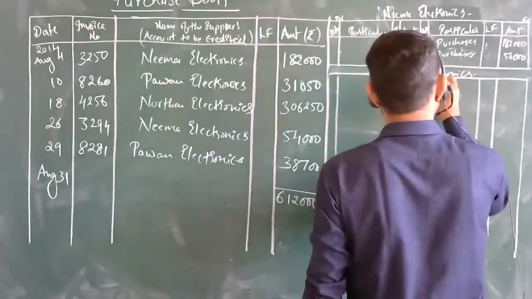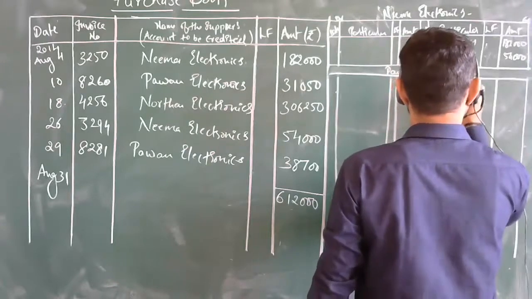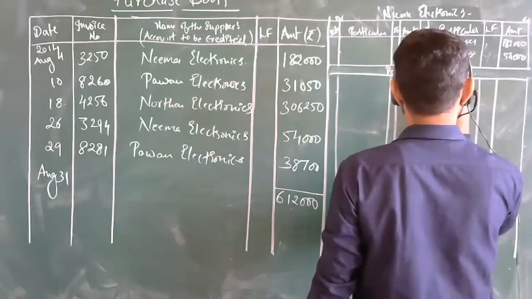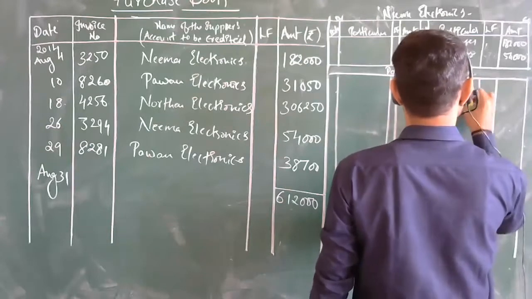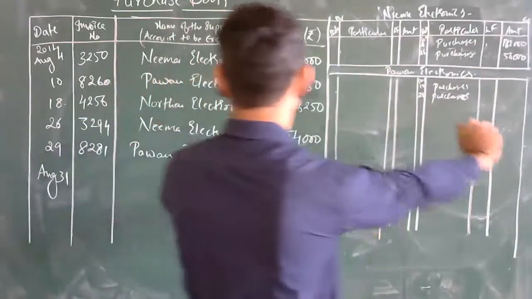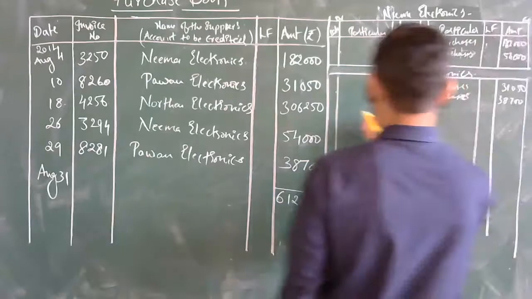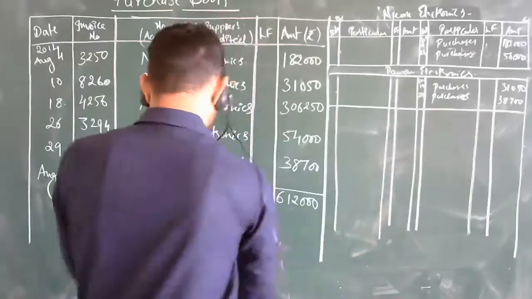One entry is on 10th and one on 29th August, both purchases. On the 10th, 31,050, and next, on the 29th, 38,700. Even this got completed.